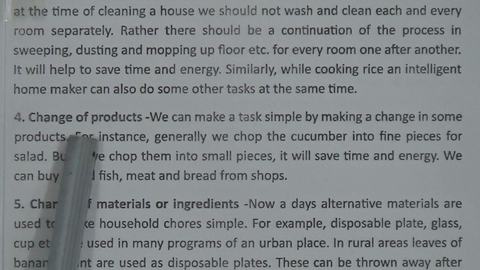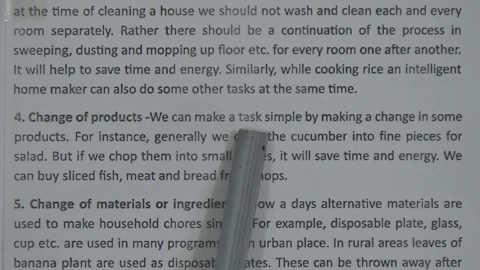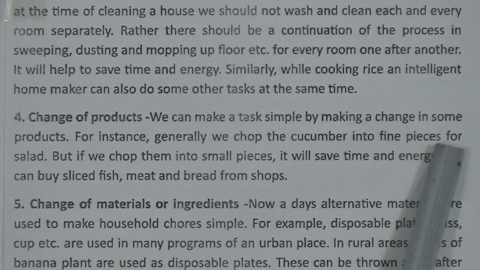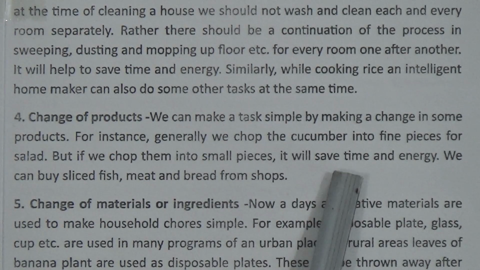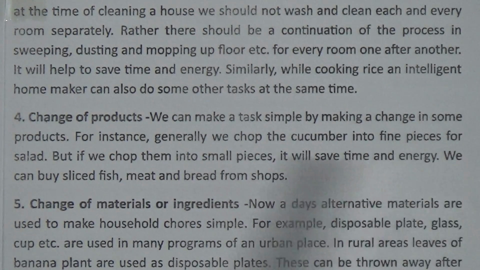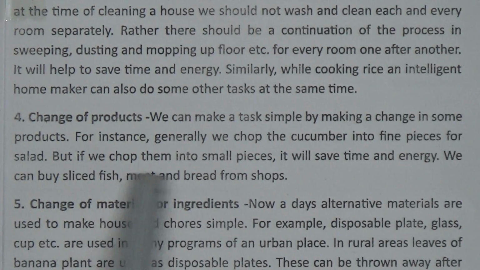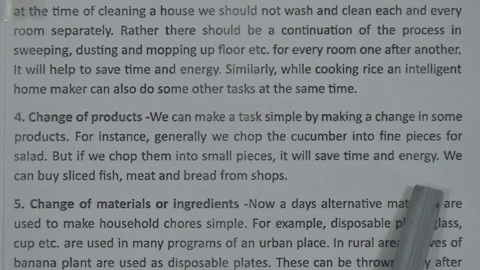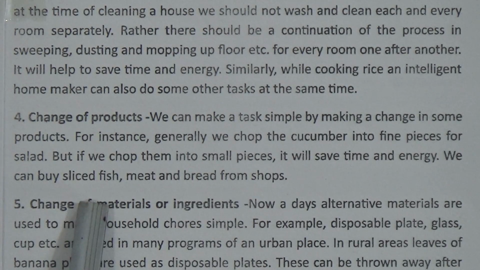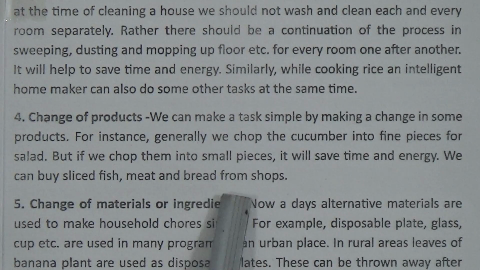Now number 4 is change of products. We can make a task simple by making a change in some products. For instance, generally we chop the cucumber into fine pieces for salad, but if we chop them into small pieces, it will save time and energy. We can buy sliced fish, meat and bread from shops. Okay, that will save our time.